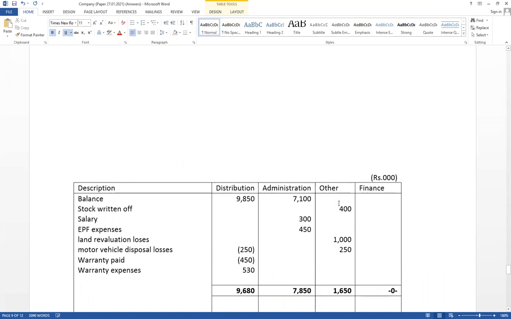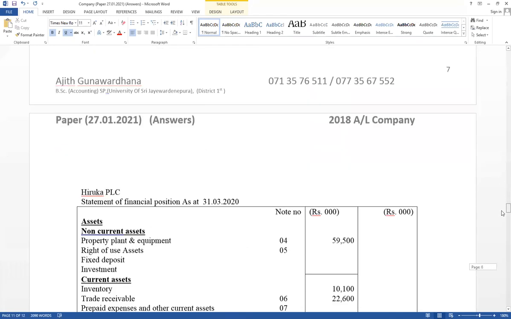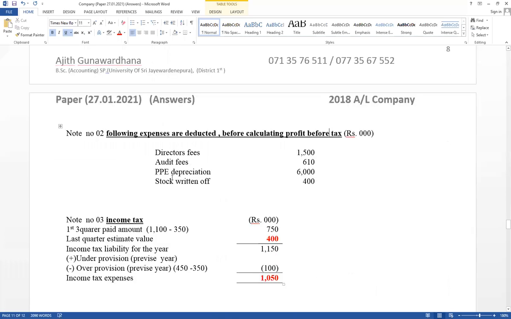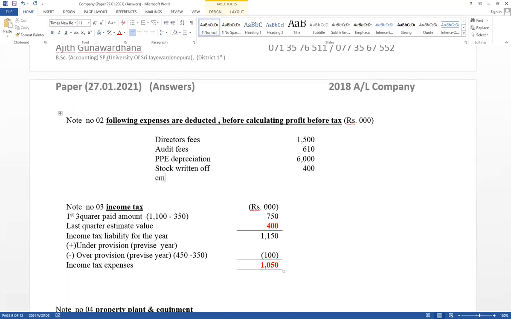Important expense, stock written off, okay, as well as employee related expense. As employee related expense, think about salary equal 3000, but here 300 available. Salary, EPF expense and ETF expense as employee related expense under note number 2. Important expense for decision making should be disclosed as employee related expense.